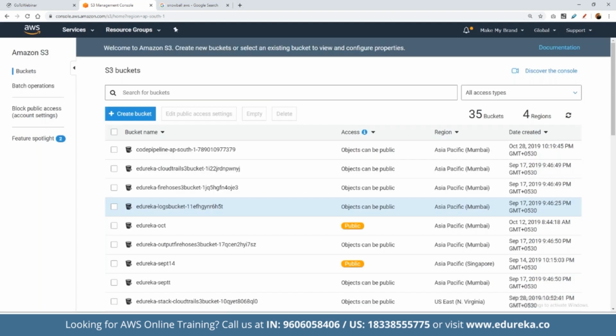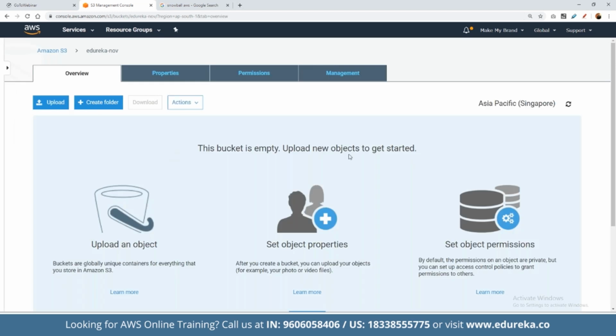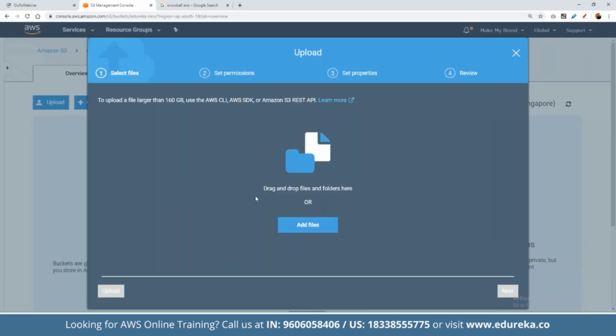So as you can see, this bucket has been created, right? Now if we open up this bucket, we can create folders, or we can start adding files to it directly. If we want to add files directly, we can click on upload. Here we can choose a file, or we can simply drag and drop the files as well. For example, let's say we have a static HTML page here.